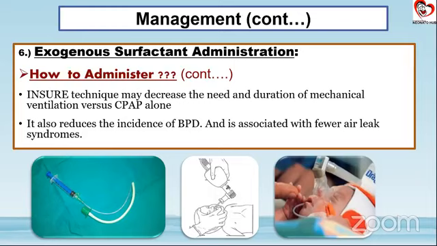After each aliquot, you just remove the tube and you bag nicely. Again you insert the nasogastric tube inside the ET tube, give the second aliquot and again remove and bag it. So this is done as per the total quantity of surfactant which is administered.